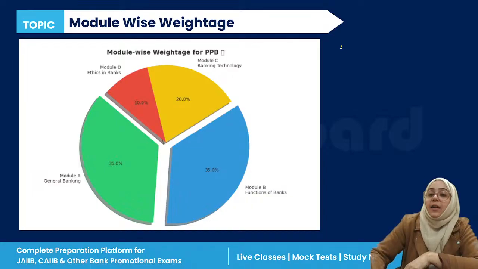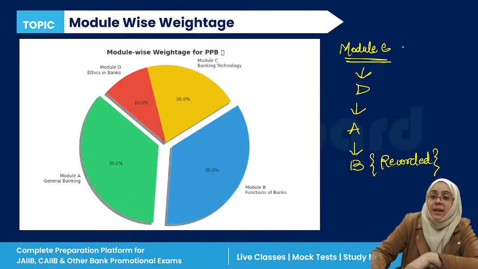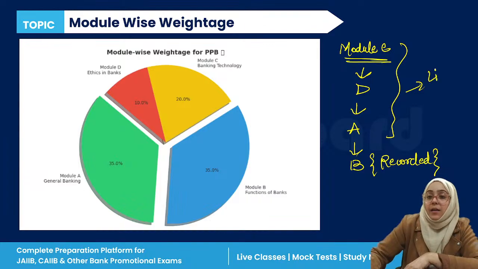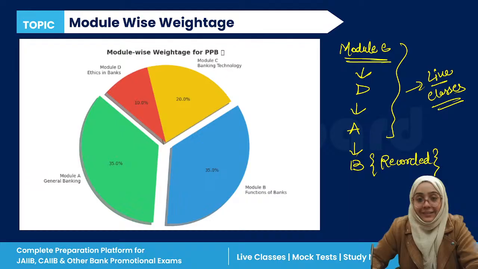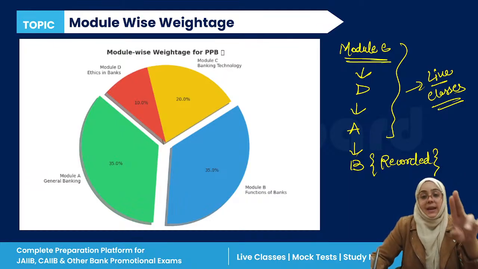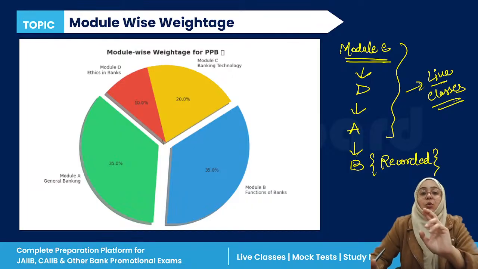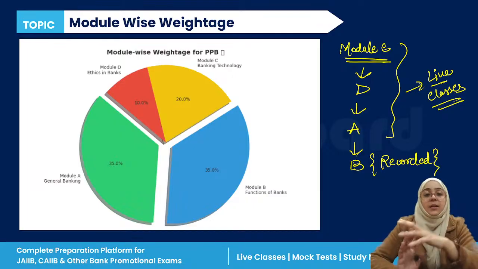Here also we are starting from module C. Then we will finish module D. Then we will finish module A. And then we will finish module B. Module B will be given to you in the recorded format. The rest will all be live classes. So we are starting with module C, then D, then A, then B. Modules C, D and A will be the live classes, and module B will be given to you in recorded format. Okay, done.